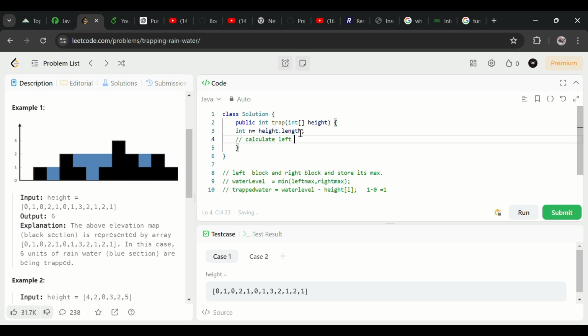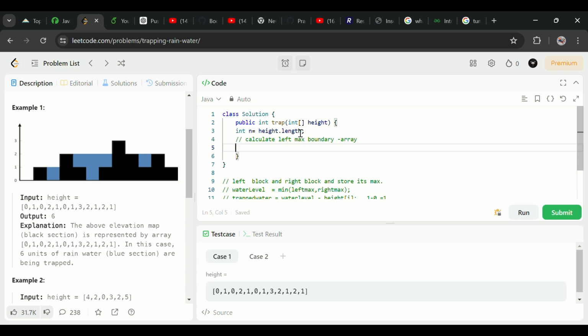my left maximum boundary, which is also an array, because I am iterating from 0 to the end. So I have to store it at every place. If I take it as a variable, it will be overwritten afterward and it will become very complicated. So it is better to use an array.